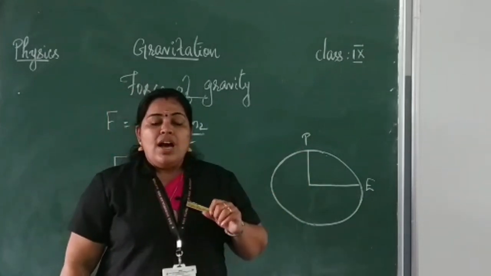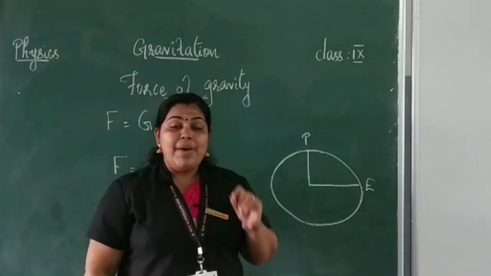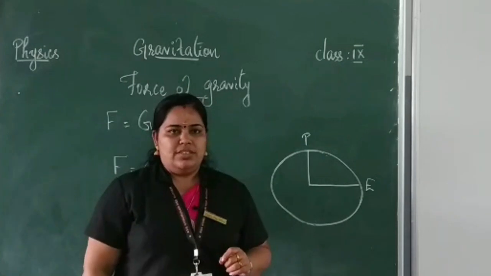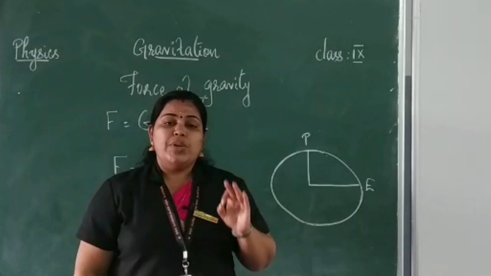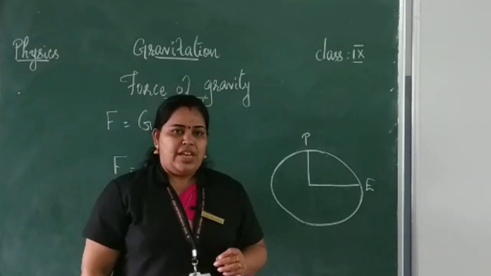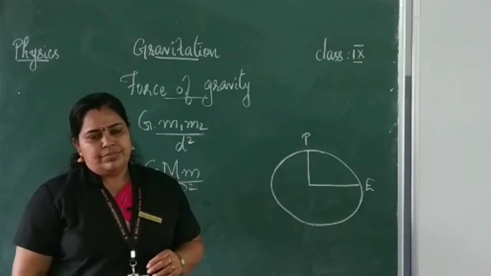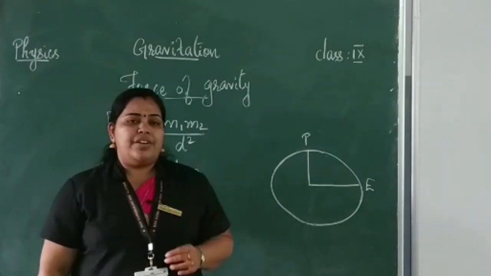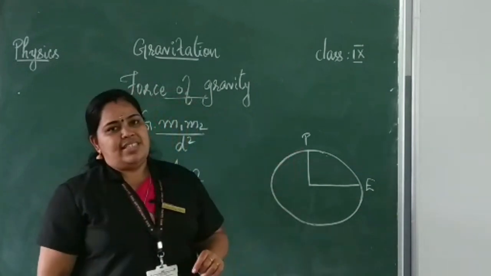Okay, so tell me, where should the body be placed to get the maximum force of attraction? Is it at the equatorial region or at the polar region? Yes, polar region. Why? Because the radius is less.